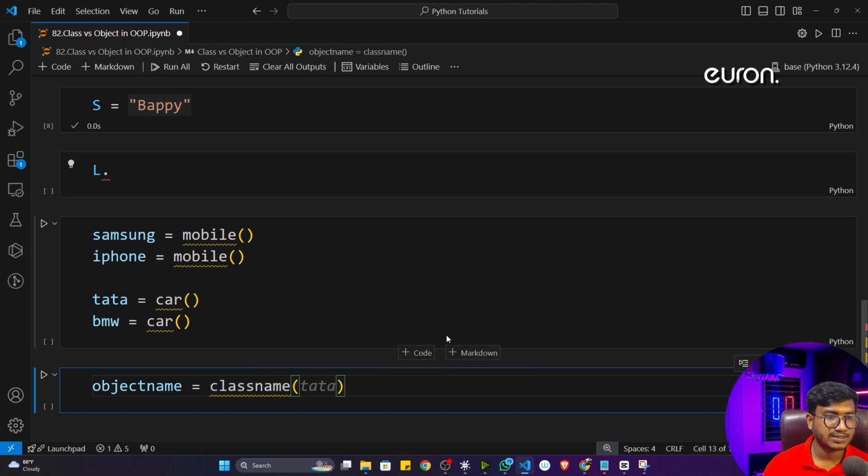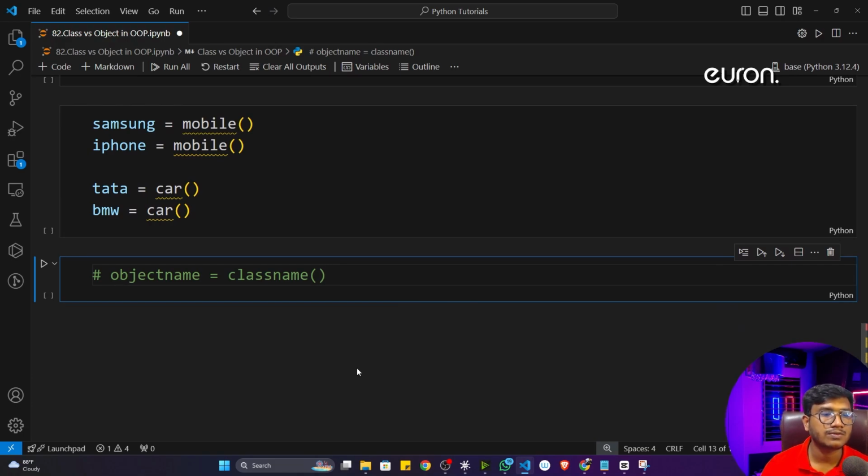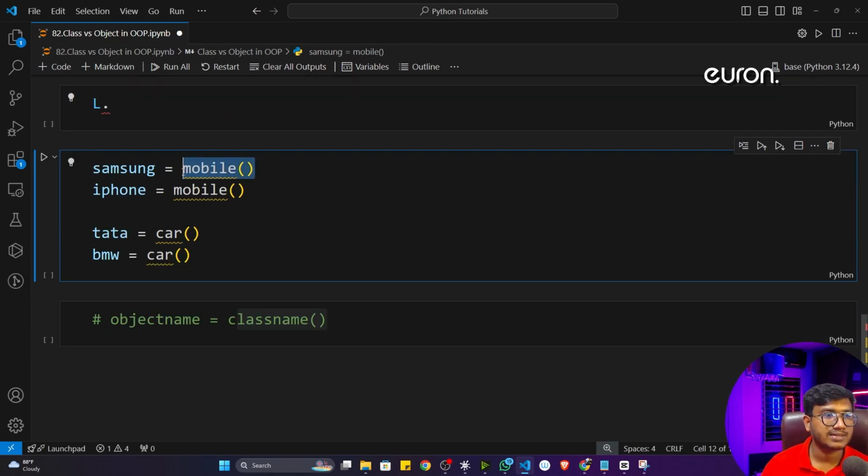Okay, so this is the syntax you have to always follow whenever you are creating any kind of object of a class. First of all, give the object name, equal to, then the class name. Here I have given an example. Let's say mobile is the class, Samsung is an object; mobile is the class, iPhone is an object. Car is the class, Tata is the object; car is the class, BMW is an object.